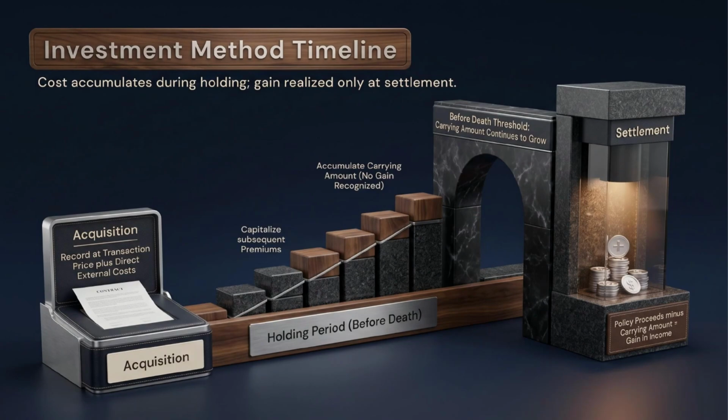Under the investment method, the contract behaves like a cost accumulation asset. At acquisition, the investor records the transaction price plus direct external costs. During the holding period, the investor capitalizes the premiums and qualifying direct costs needed to keep the policy in force.